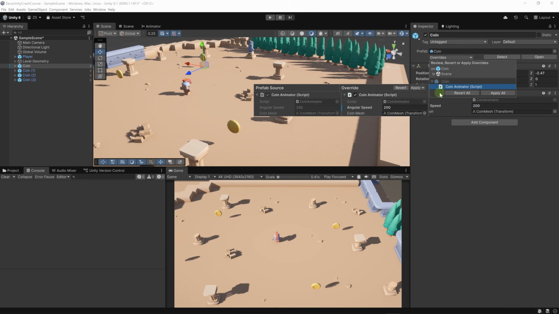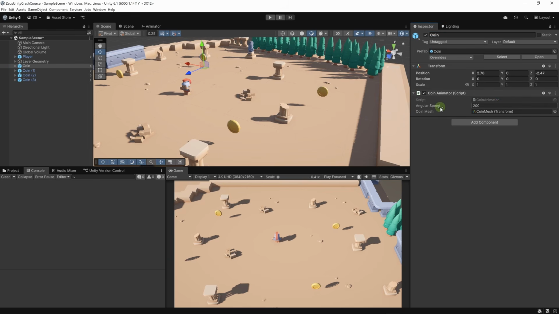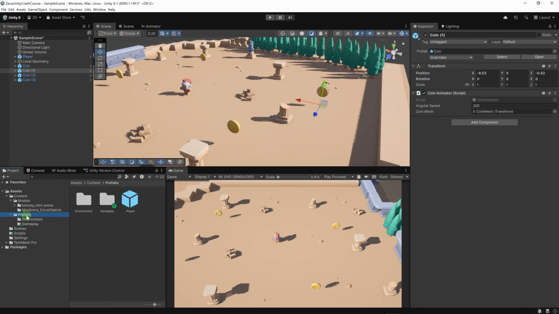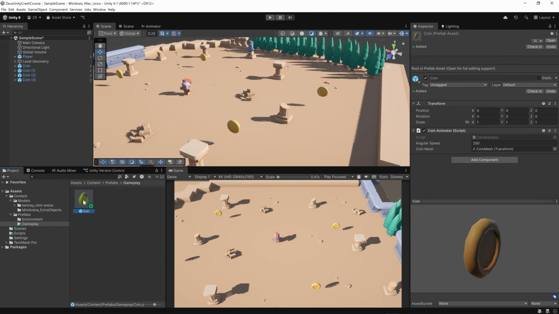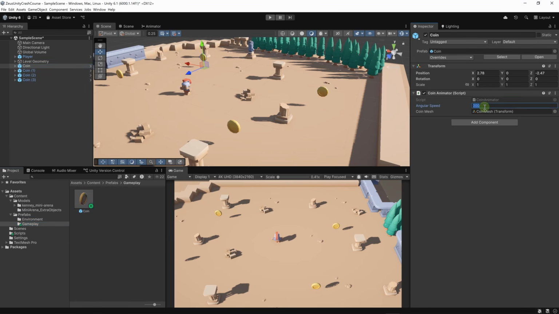If we click here, it will tell us that on this instance we have a value of 200, while on the original prefab we have a value of 250. We can apply all, and it will apply the value to the prefab itself and to all the other prefab instances. If we click here, all the coins will have a value of 200. Let's go to prefabs gameplay. If we click on coin, it will have a value of 200. Okay, so let's set it back to 250, and let's right click here and apply to prefab coin.